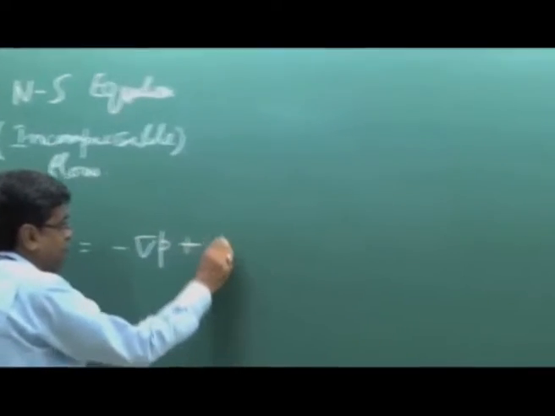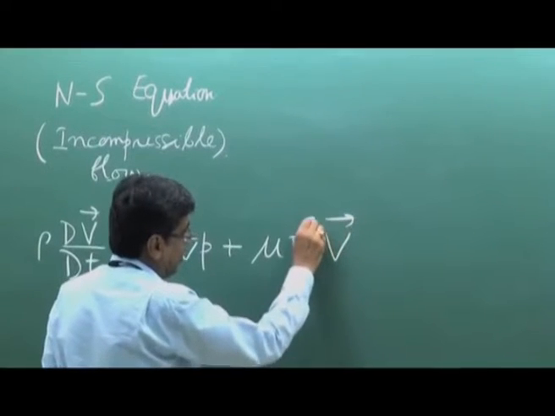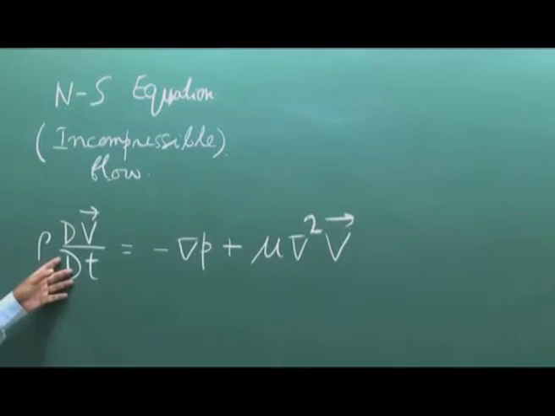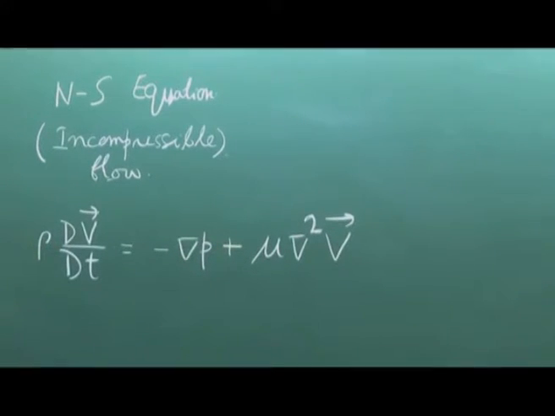Minus grad p plus mu Laplacian of the velocity vector, del square V. Now this is the inertial term. These are all per unit volume. This is the acceleration. This is the pressure term, pressure force per unit volume. This is the viscous force.